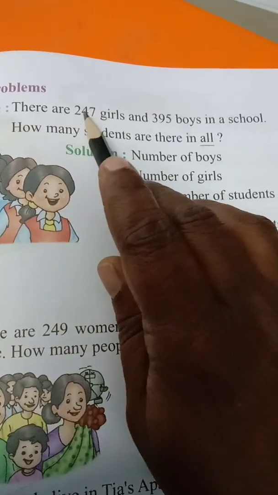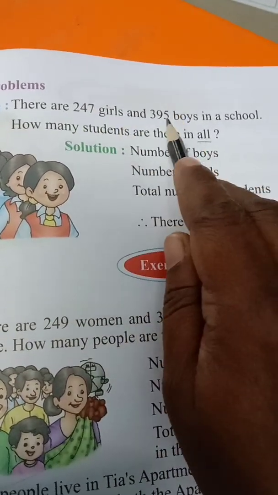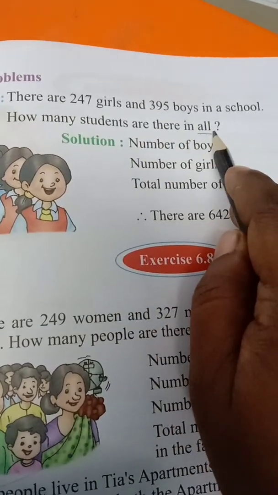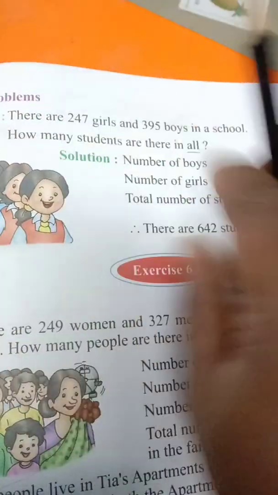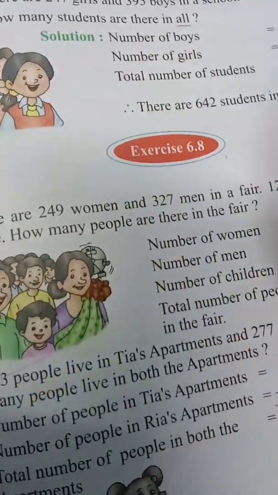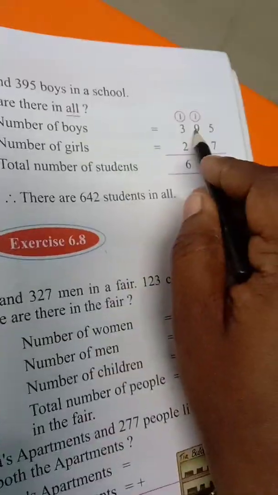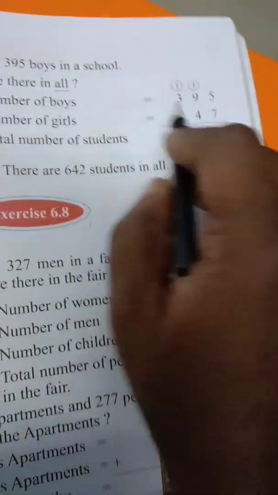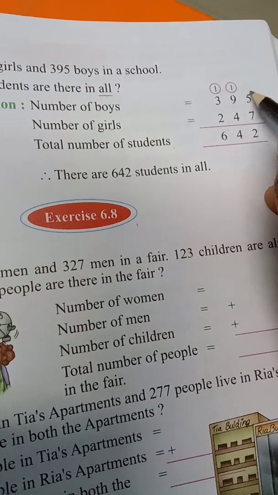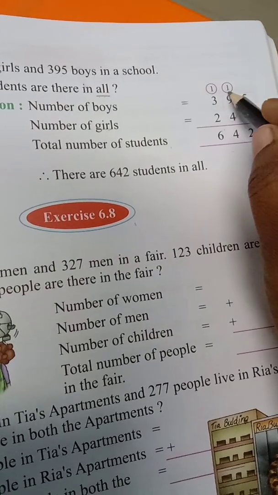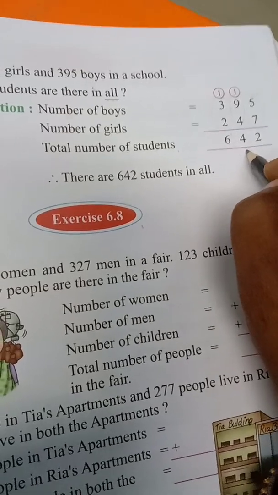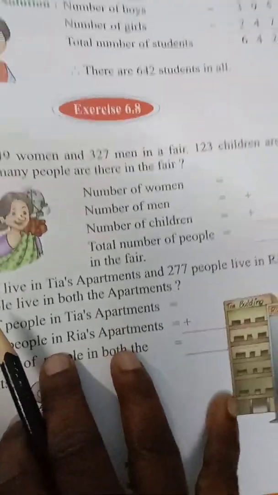Okay, see here, 247 girls are there and 395 boys are there, and how many students are there in all. All means you need to club everything, so you need to add. So here see, number of boys 395, number of girls 247, total number of students. You need to first add the ones, then add the tens, then add the hundreds. You will get the answer. Okay, now we will do the exercise.